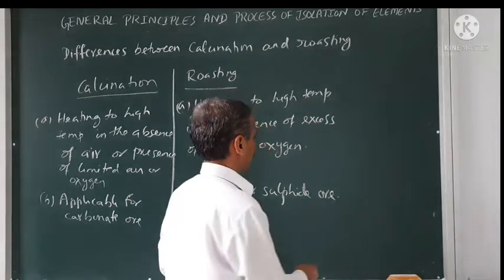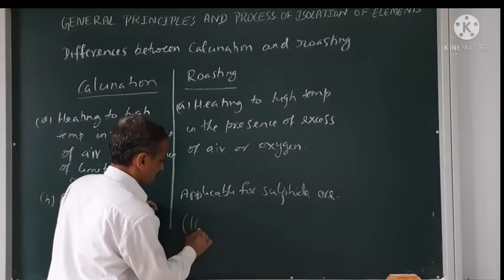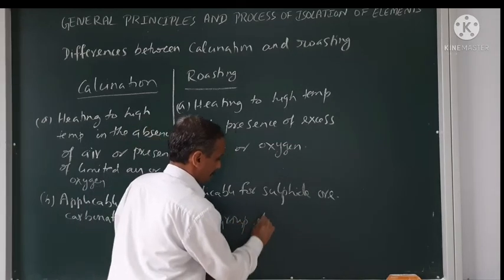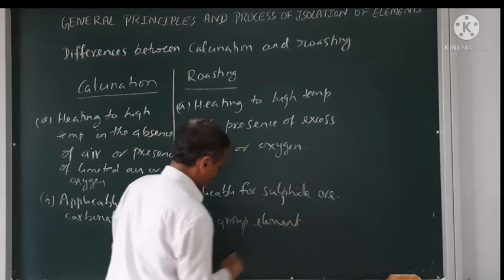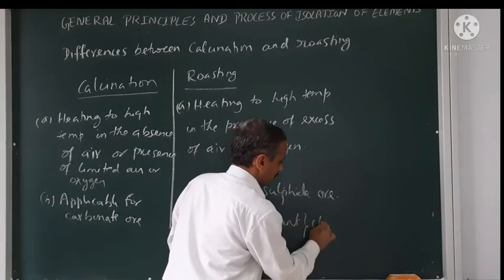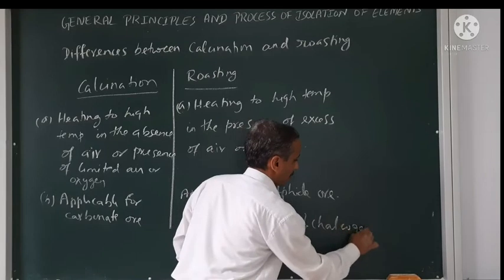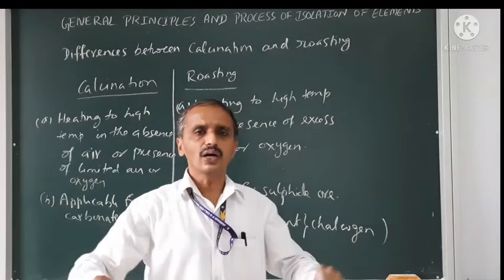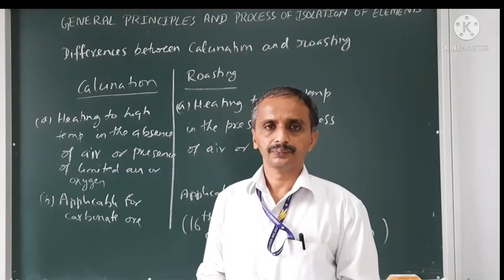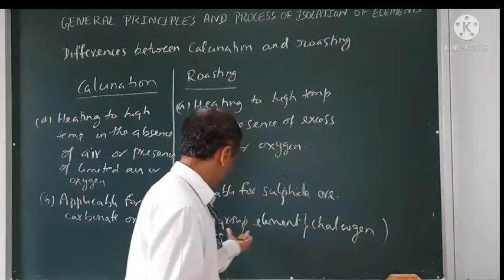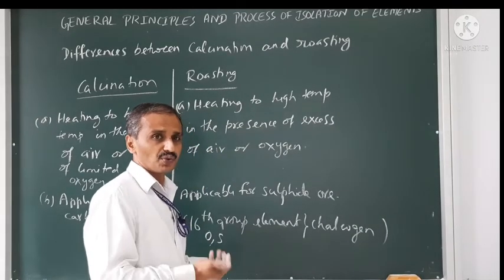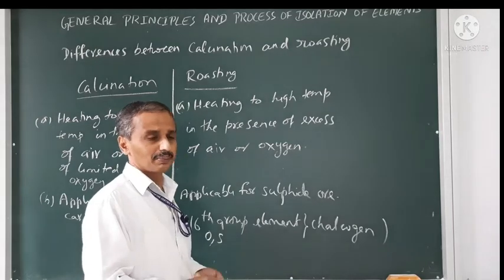Group 16 elements, which are oxygen, sulfur, etc., are called chalcogens because they have ore forming capacity. I don't need this in this chapter because we are studying group 16, 17, 15 etc. in detail in the p-block elements.